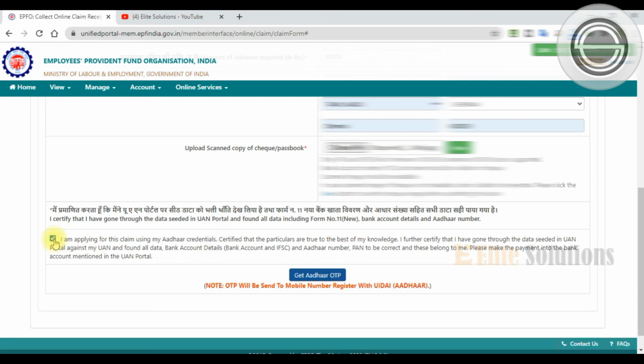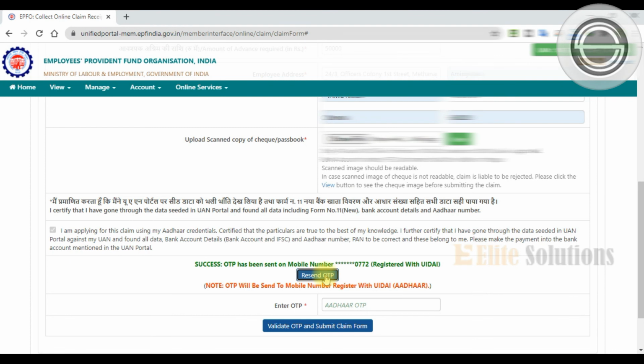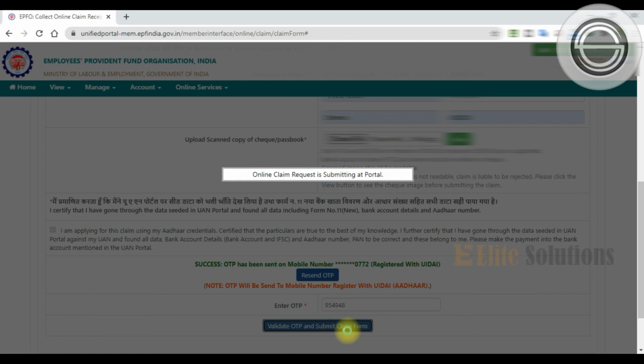Click the declaration, get Aadhaar OTP. You will get an OTP on the registered mobile number. Once you enter the OTP, you can click validate OTP and submit the claim form.